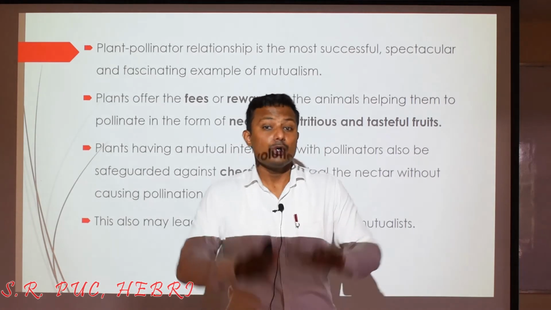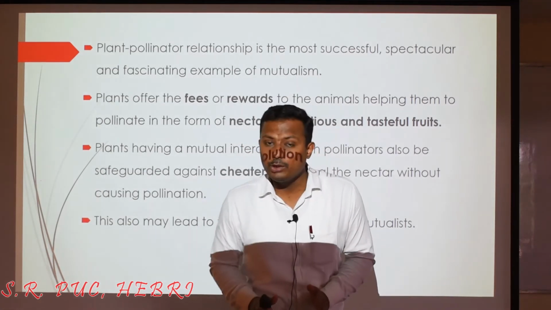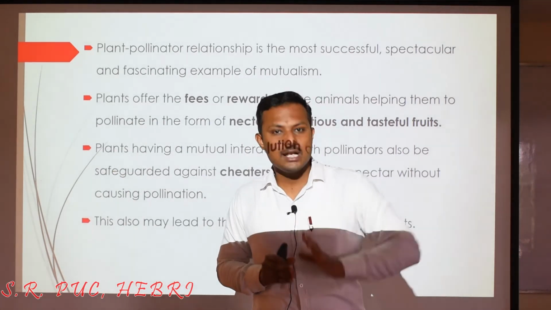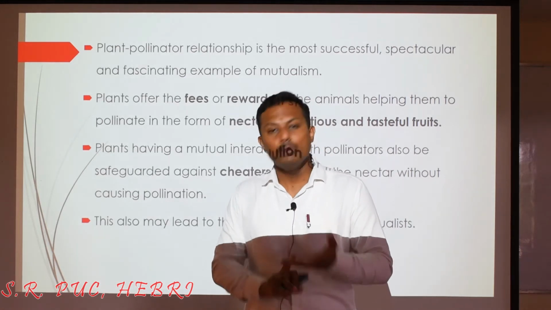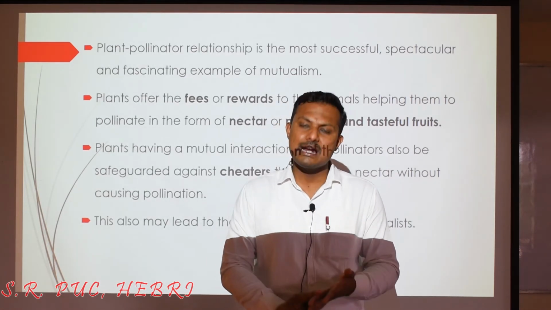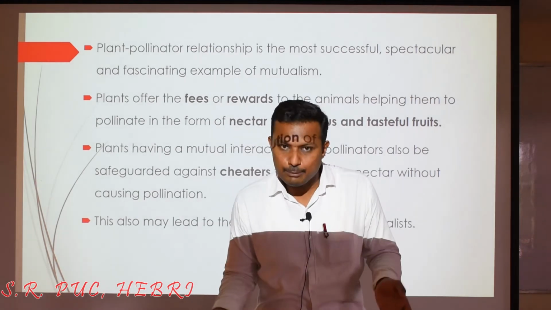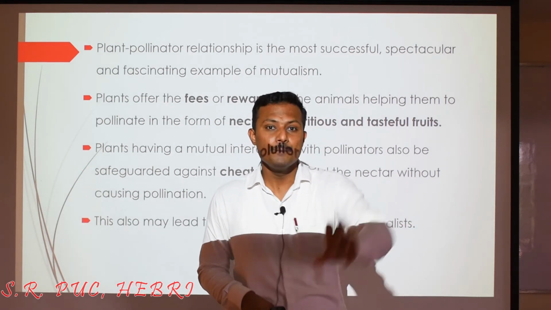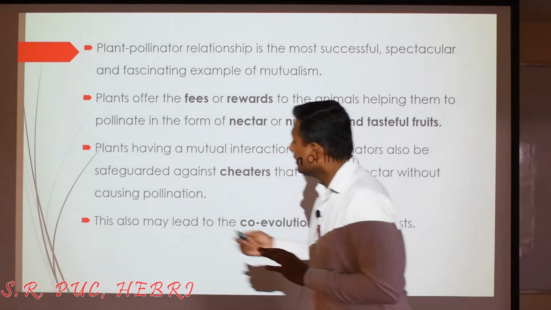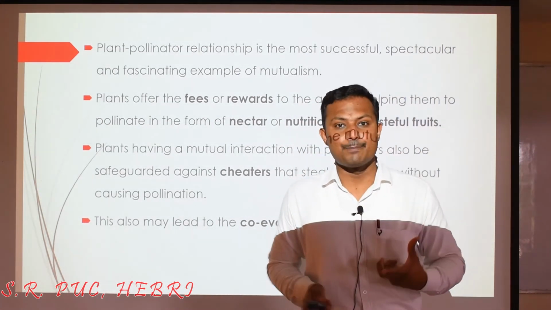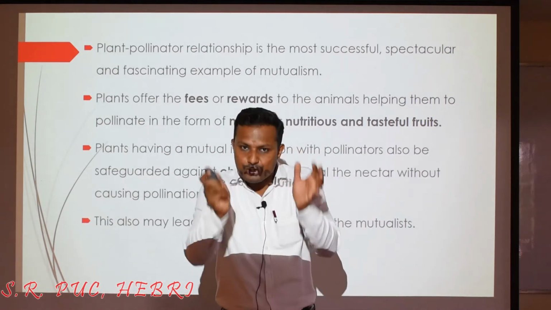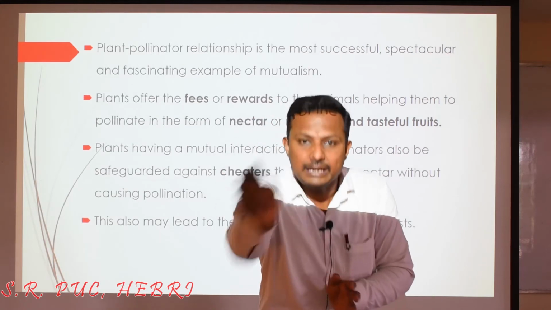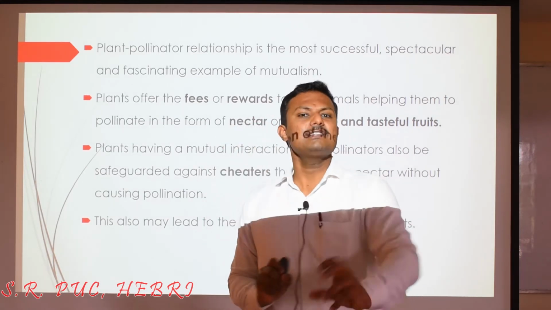You all know this. So especially when we consider the biotic pollinators, pollination will be carried out by what? The living organisms. It may be bats, it can be human beings, it can be any type of insect, it can be rats, any kind of rodents, any type of mammals, right? So whatever type of living organism it can be, it will be referred to as biotic pollination. And this is a kind of mutualistic relationship. How? See, if you imagine an insect to be a pollinator, obviously the insect will be gifted, it will be rewarded, or it is just like giving a fees.